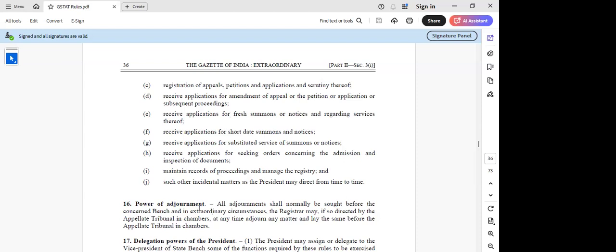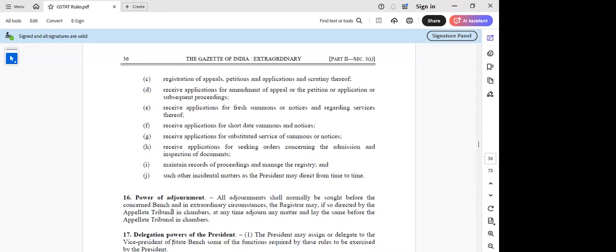Yes, sorry, sir, there is a special power of adjournment. So it shall be sought before the commencement, and in extraordinary circumstances, the registrar may, if so directed by the appellate tribunal in chambers, at any time adjourn any matter and lay the same before the appellate tribunal. So I think there is a special power. So this 14 is different.